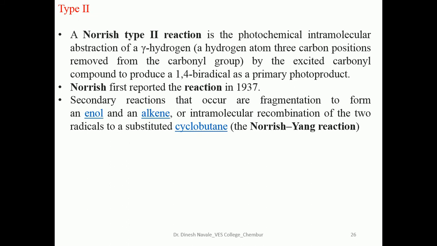Secondary reactions that occur are the fragmentation to form the enol and alkene, as well as the cyclobutane. That means the Norrish type 2 reaction has a main product along with these. What is the main product? A 1,4-biradical is formed as the primary photoproduct. But there is also formation of secondary products like the enol, which can be further converted into the aldehyde, ketone or carbonyl system, or the alkene as well as the cyclobutanes. These three are the secondary byproducts of the Norrish type 2 reaction.